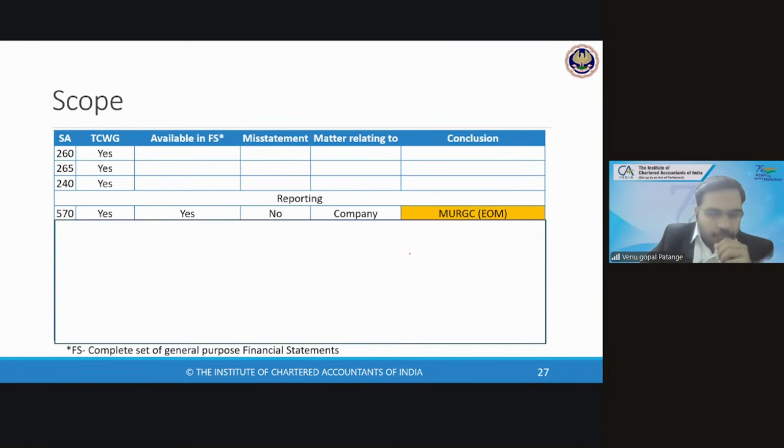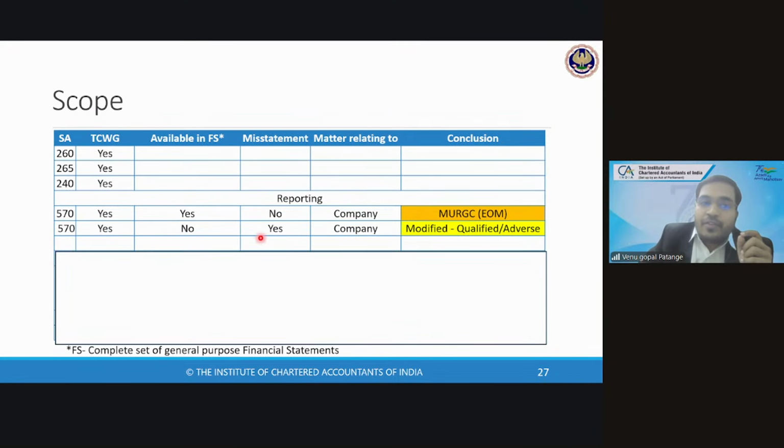Coming to the report under SA 570, should we communicate the matter with those charged with governance? Definitely yes. We will communicate that matter with those charged with governance. Is the matter available in financial statements? Yes. Is there a misstatement? No, there is no misstatement. And the matter relates to the company. So we will give that as material uncertainty relating to going concern. We have already studied this in going concern scenarios.